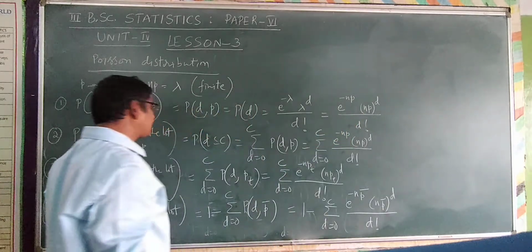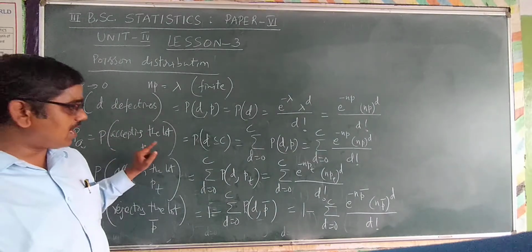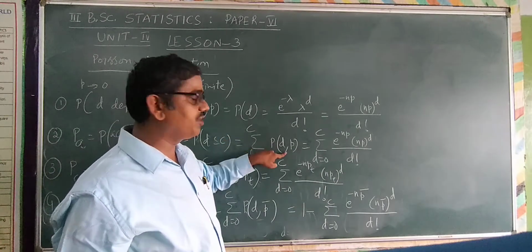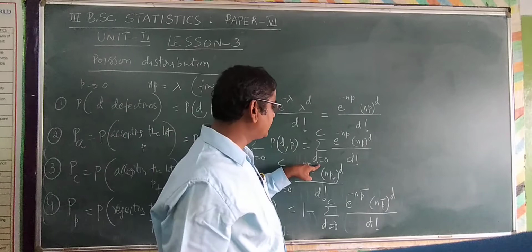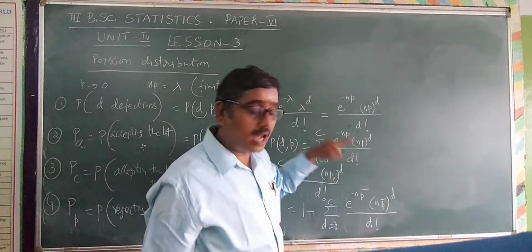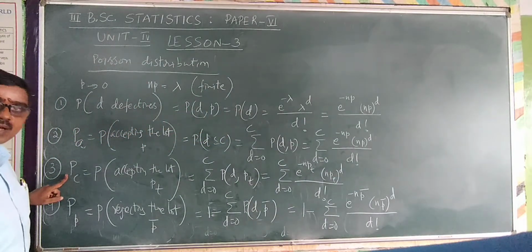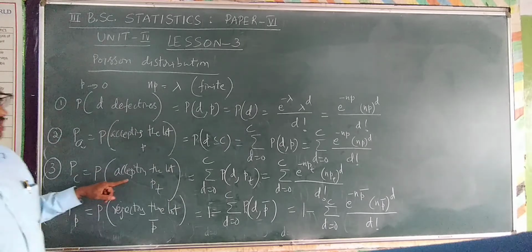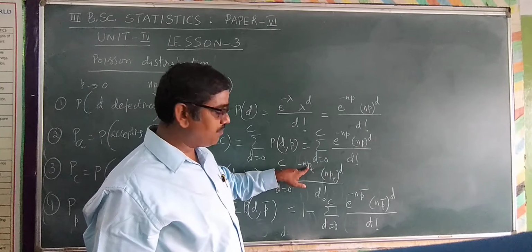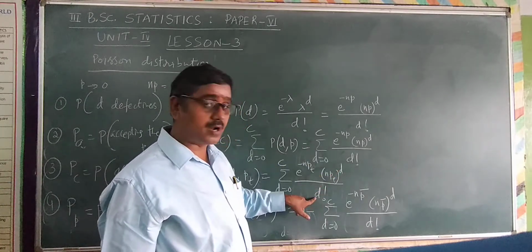Whereas probability of accepting the lot PA is calculated by summation D is equal to 0 to C of probability of D comma P. Consumer's risk PC is calculated by summation D is equal to 0 to C of e power minus NPT multiplied by NPT whole power D divided by D factorial.